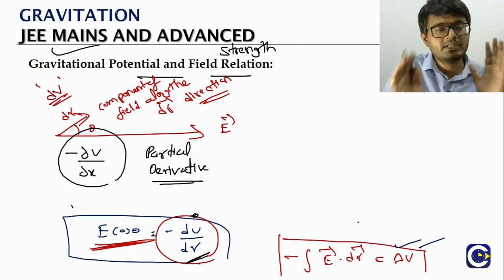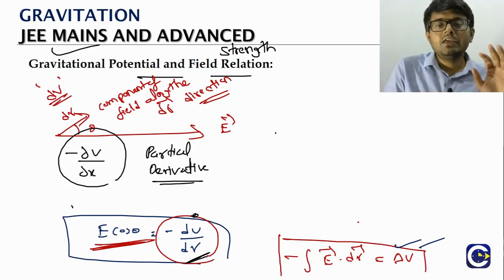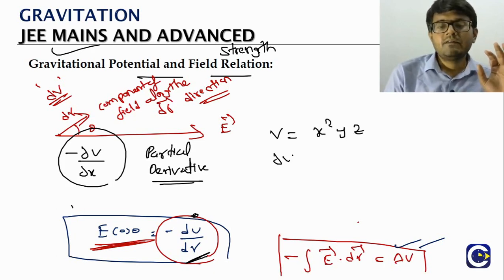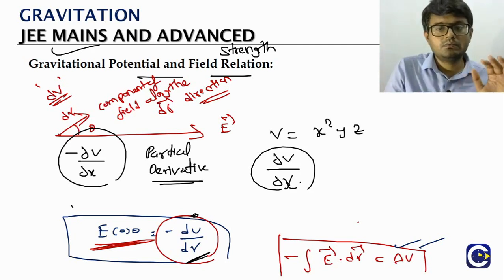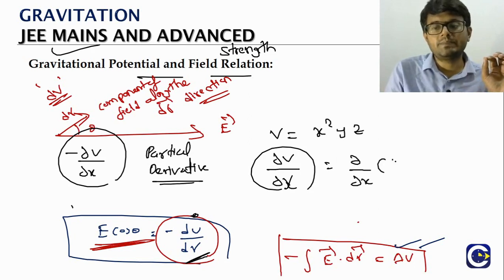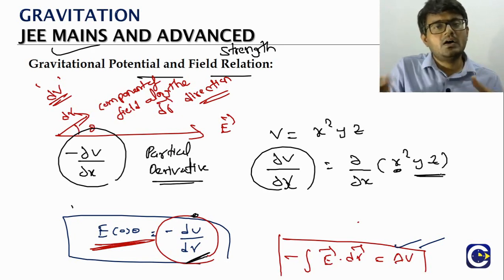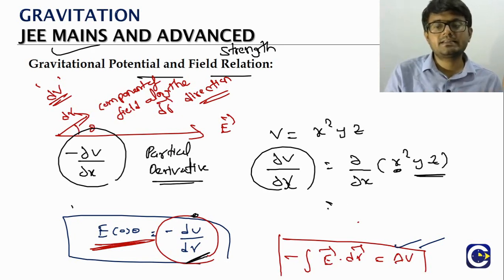So what is a partial derivative? If you have a potential function like x square yz, when we say dou v by dou x, the d is the total derivative, dou is the partial derivative. When we take the partial derivative with respect to x, other than x, y and z we take as constants. Means y and z will come out.